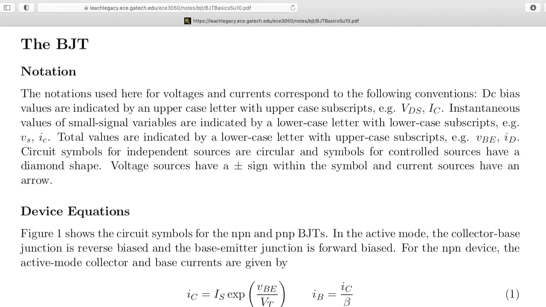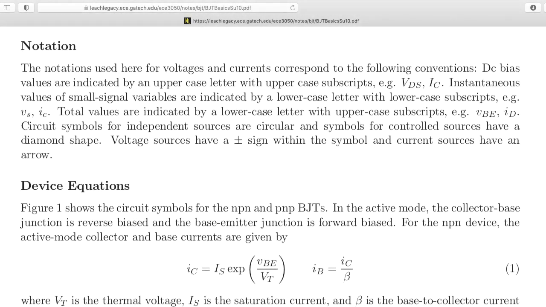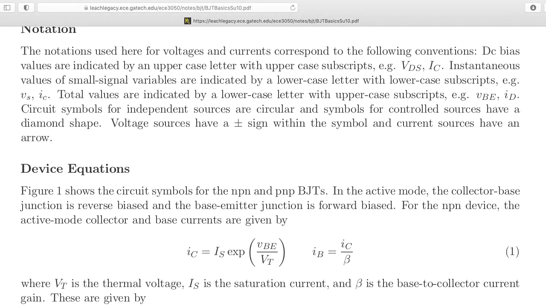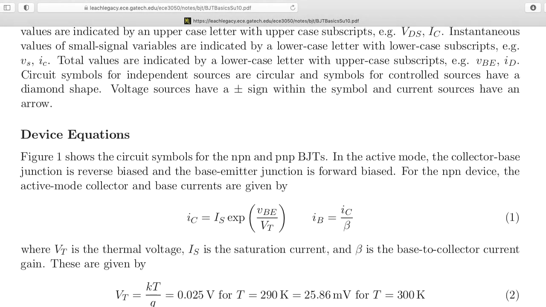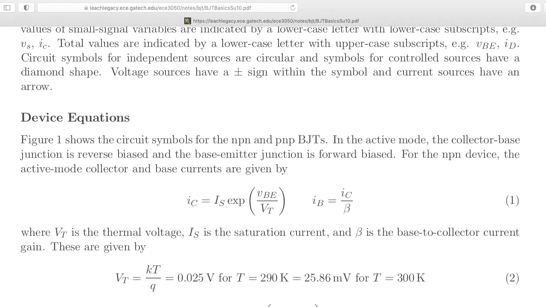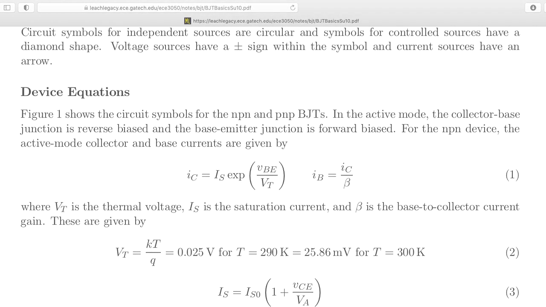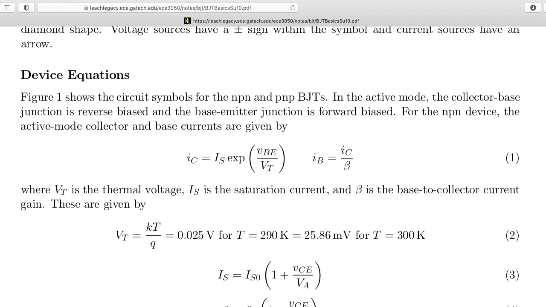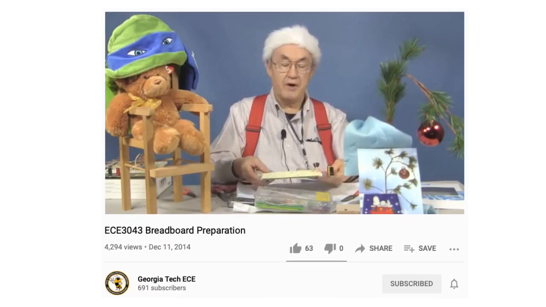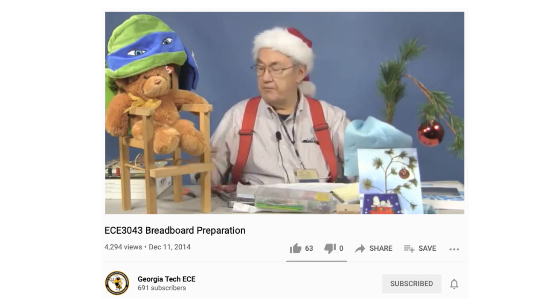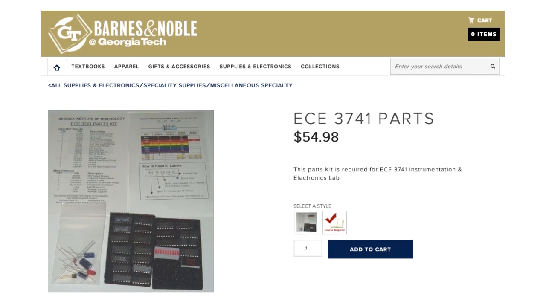We'll mostly be operating at the integrated circuit level in this course, although there are a couple of places where we will be designing with individual transistors. In the few cases where we do deal with transistors in the raw, I'll be fairly explicit about exactly what model we're using for those transistors in those particular contexts. So, if you're familiar with the idea of a voltage-controlled current source, you should be okay. It'll be helpful for you to know your way around an oscilloscope, either from ECE 3043 or ECE 3741.